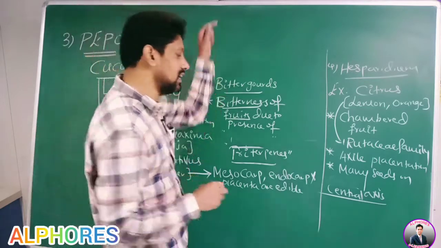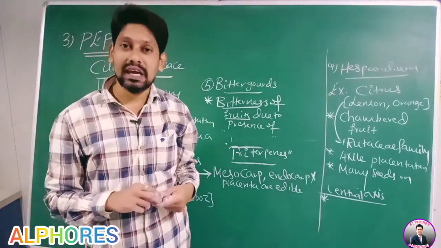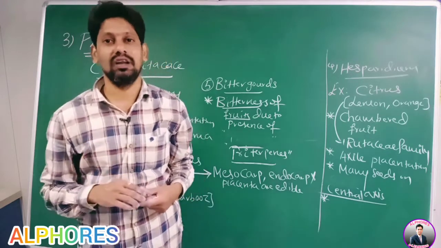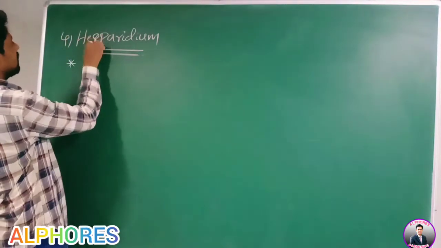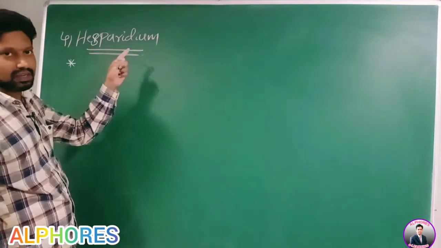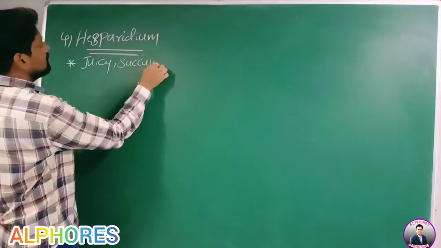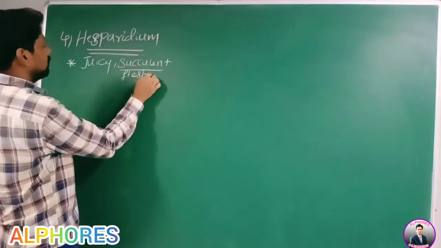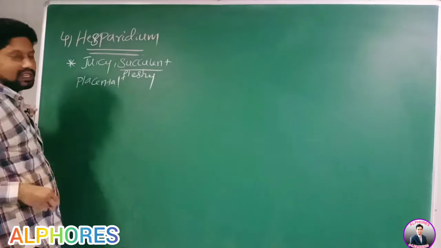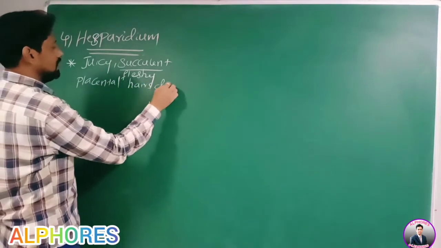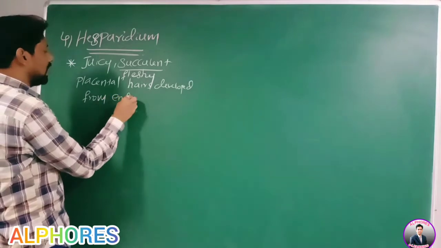Therefore, in case of Hesperidium, what are edible? Write: juicy, succulent, placental hairs developed from endocarp. Succulent means nothing but fleshy.